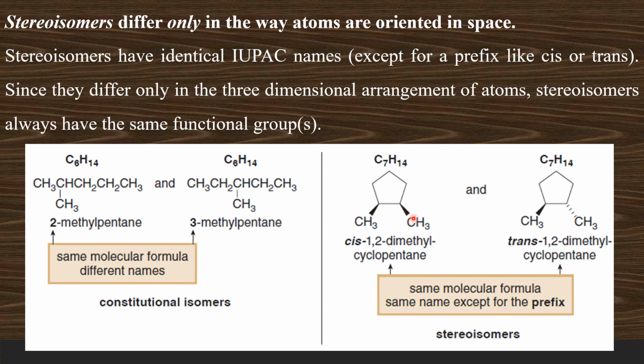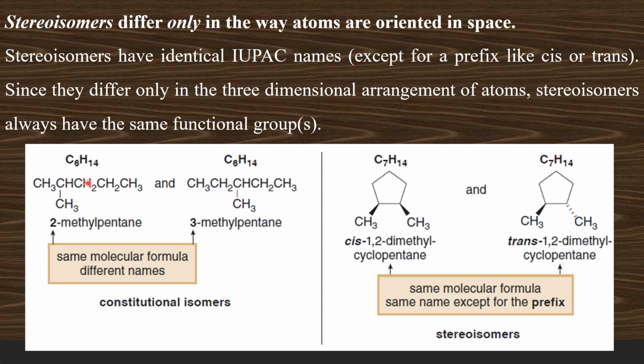In this molecule it is in the beta side, and in this molecule it is in the alpha side. Therefore, these two molecules differ only in the arrangement of the groups in the three-dimensional space. Therefore, these are stereoisomers.